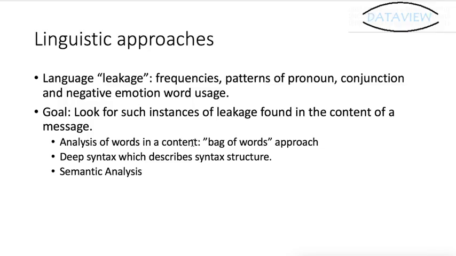For example, in the review domain, if a deceptive writer doesn't know anything about the product, that person may write sentences unrelated to it, and by semantic analysis we can easily detect that the sentence is not right.